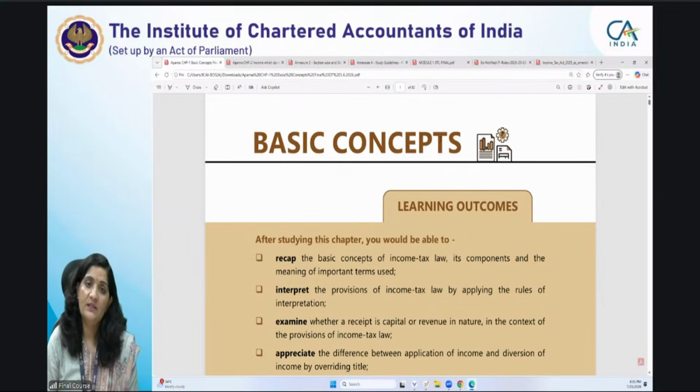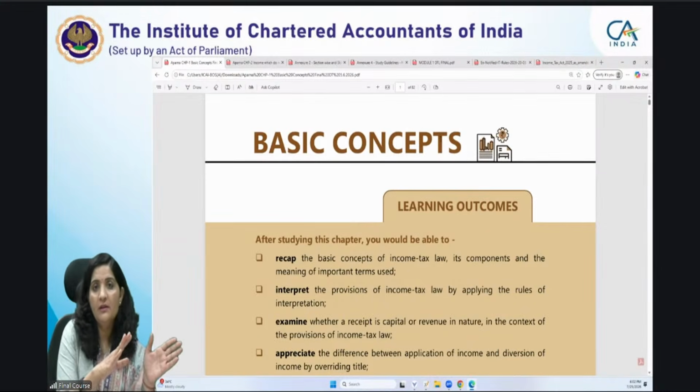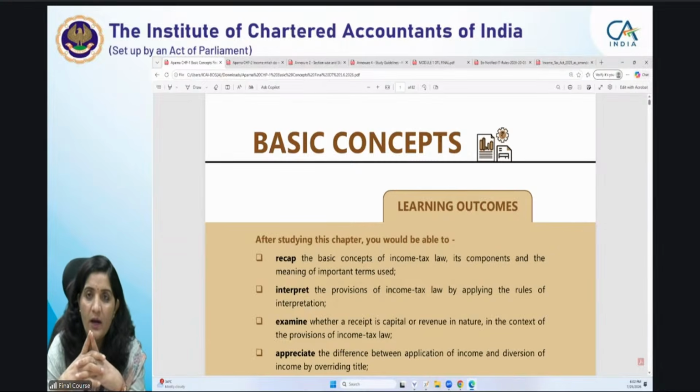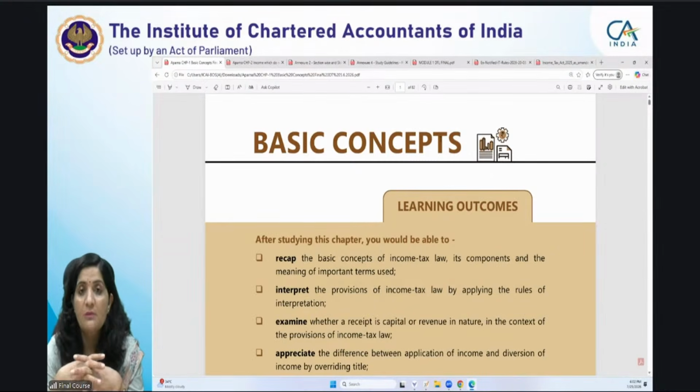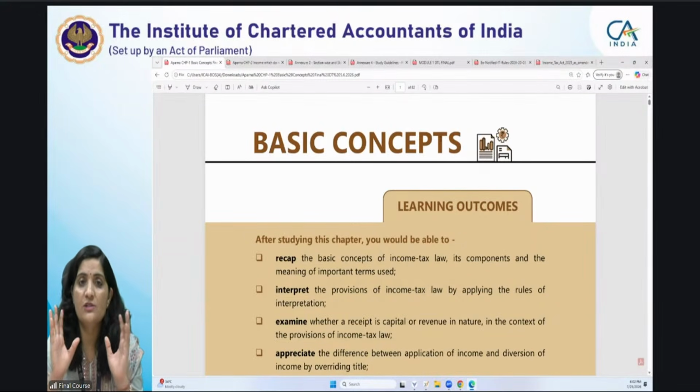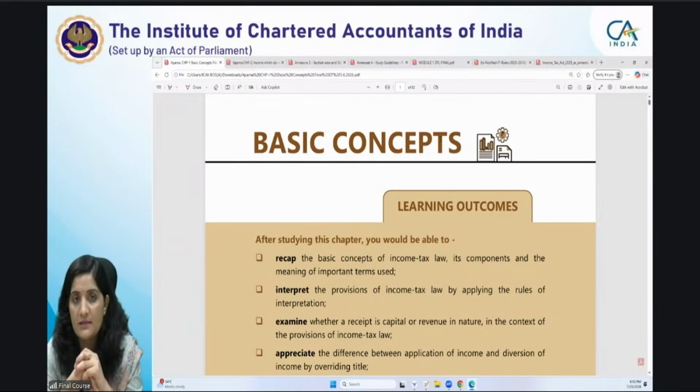Now we are proceeding with the new law, the new Income Tax Act 2025, as amended by the Finance Act 2026. This is one of the most dynamic papers, and we keep updating it every year. But now you have to unlearn the provisions, unlearn the section numbers which you remembered under the Income Tax Act 1961, as those section numbers are renumbered in the new Income Tax Act 2025. This is one of the major changes which has taken place in the new Act.